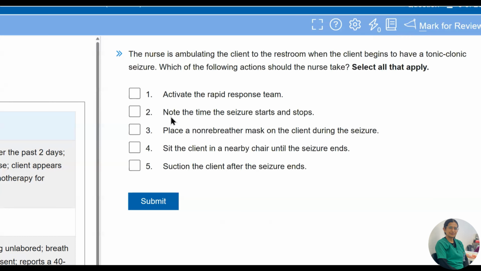Is it correct or not? Then note the time when the seizure starts and stops. Place the rebreather mask on the client during the seizure, and sit with the client in a nearby chair until the seizure ends. Suction the client after the seizure ends. So what are the correct options for this question? Write down in the comment section.